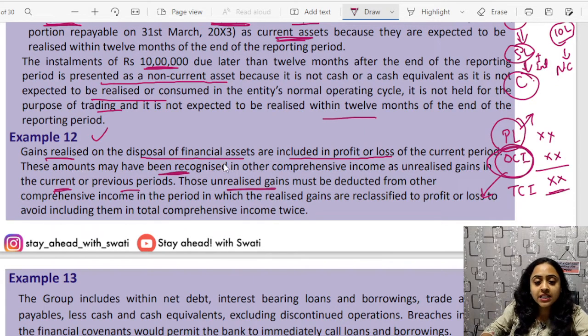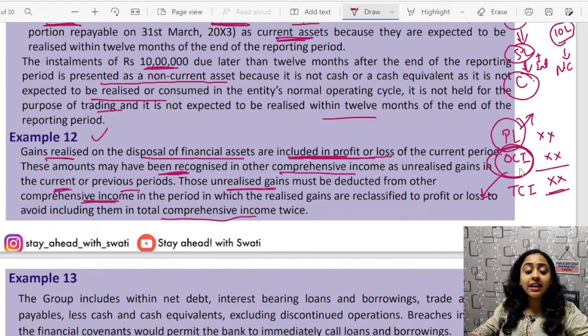Okay, see what is written. If something was already included in P&L, but it may have been recognized in OCI as such an unrealized gain, then what do you need to do? Those unrealized gains must be deducted from OCI and then reclassified to P&L, to avoid including the item in total comprehensive income twice. If it is not removed from one and then also added to the second portion, then in TCI it will be counted twice.